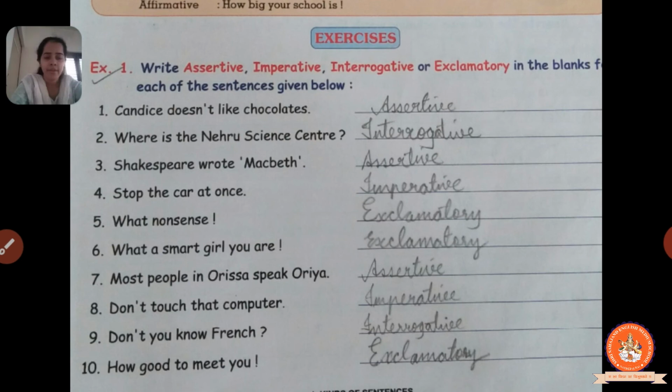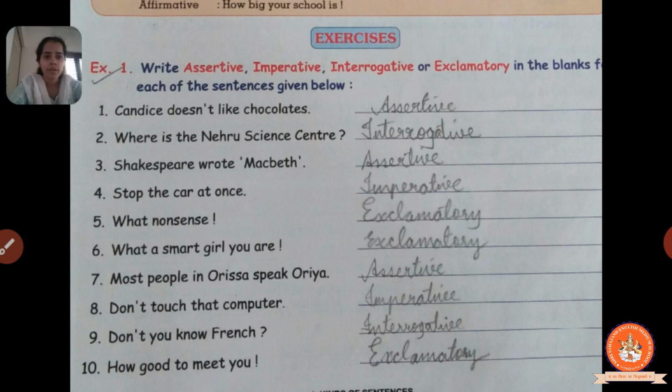Then seventh one, most people in Orissa speak Oriya. So which people? The people of Orissa mostly speak Oriya, right? So this is providing us some information that in the state of Orissa most people speak Odia. So it's a kind of sentence which provides information. It is said to be an assertive sentence. So we will write assertive in the blank.